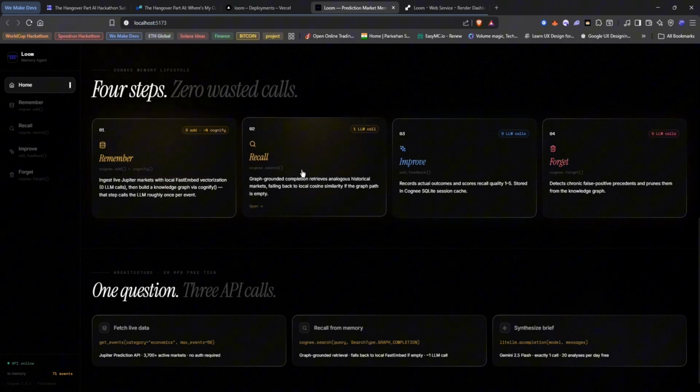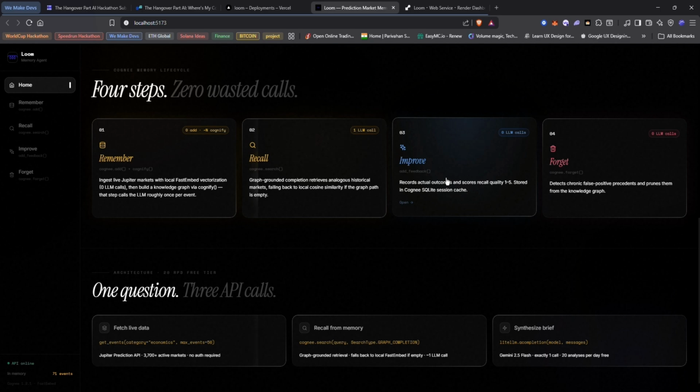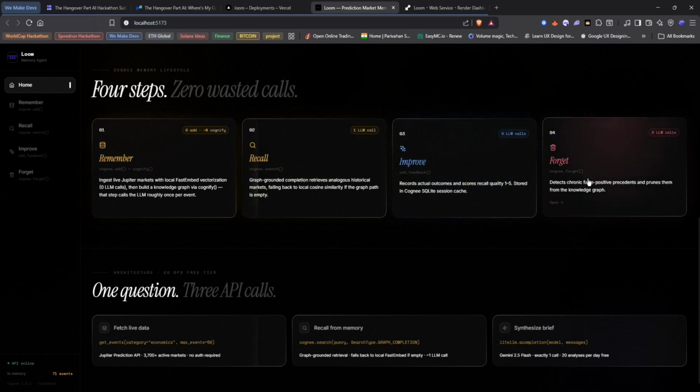And honestly, this is something I'm keeping after the hackathon. I trade prediction markets. A tool that remembers why they moved is something I'll actually open on Monday. That's the best reason to build anything.